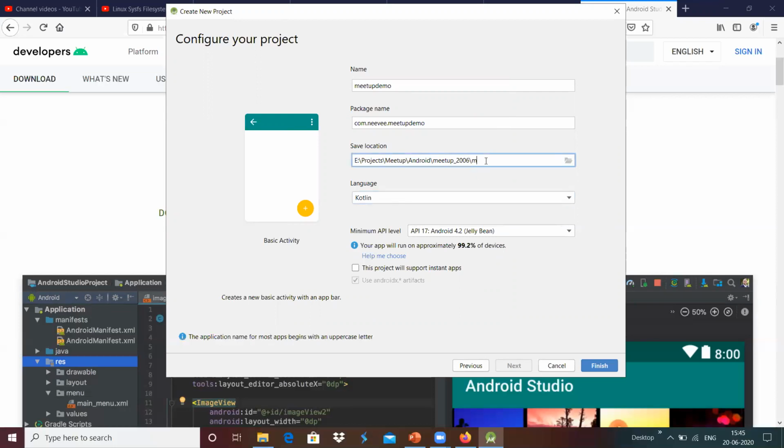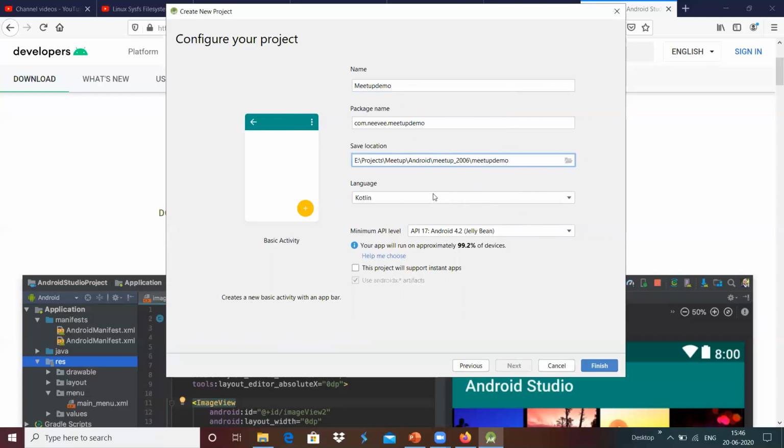Maybe we have Meetup demo 1 over here, and I'm going to create this. The application name for most of the apps should begin with uppercase letters, and maybe we can use an uppercase letter with the Meetup demo over here, and that we will create inside this.